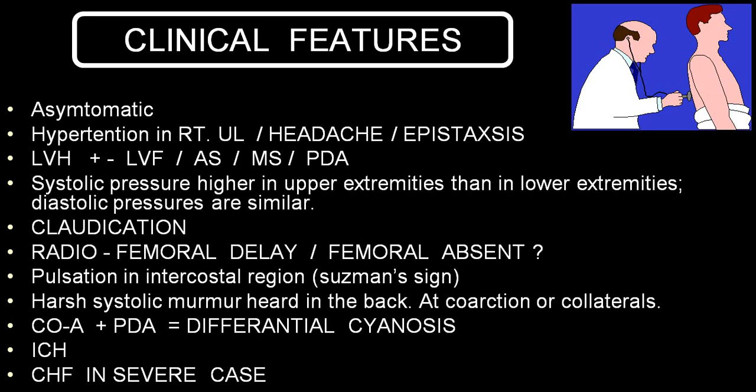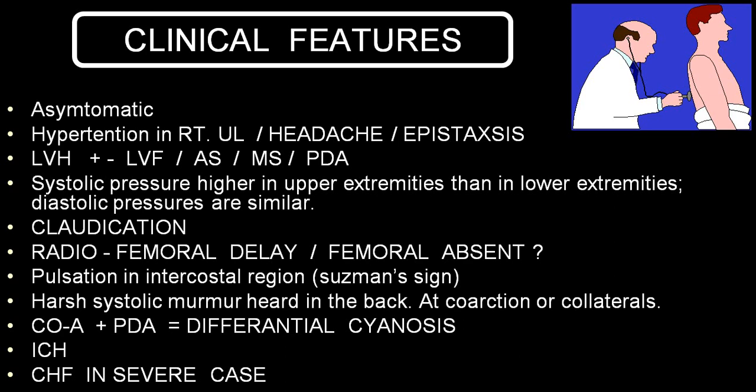If there is an associated aortic stenosis because of bicuspid valve, then you can have an ejection systolic murmur, very nicely heard in the aortic area, a crescendo-decrescendo murmur, and it can be right from grade 3 to grade 6. Occasionally, mitral stenosis may be an associated feature. We already mentioned patent ductus arteriosus will be very common in what we call the preductal variety of coarctation.